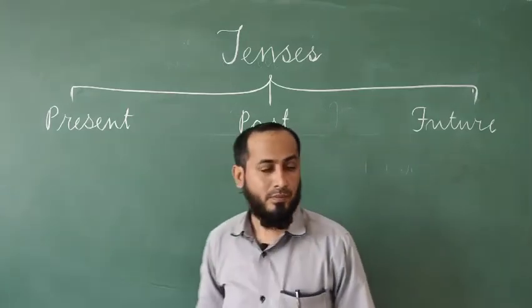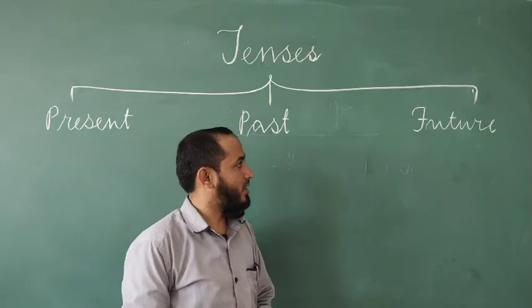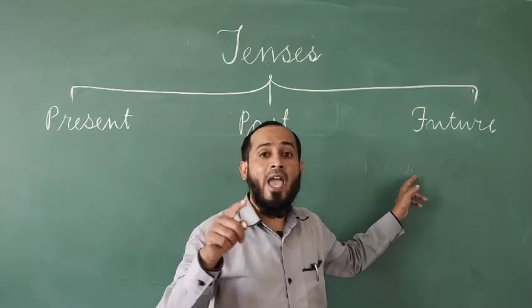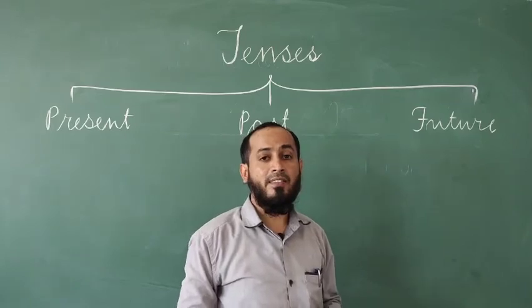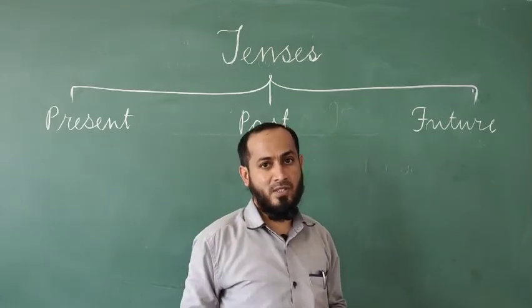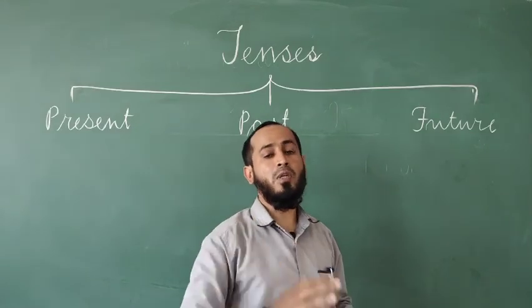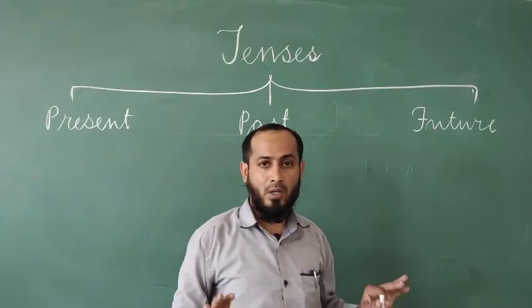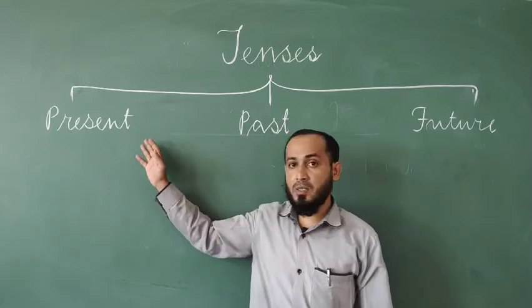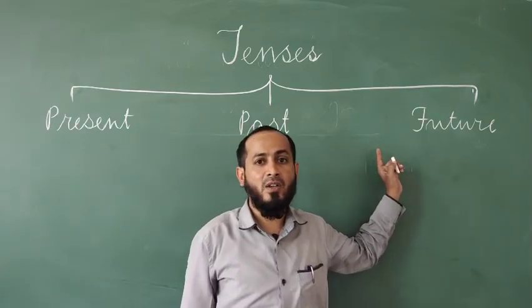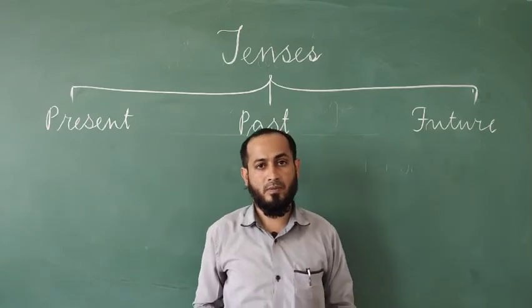Then future tense. Future tense is used to denote an action that is yet to take place, or in simple words, is going to take place. Do you understand what is present tense, past tense and future tense?